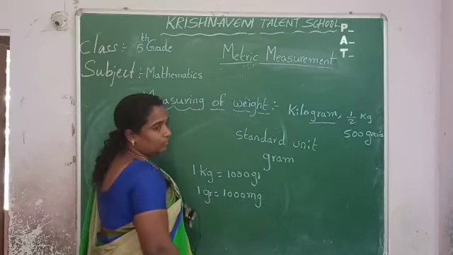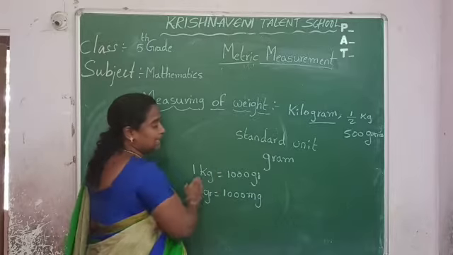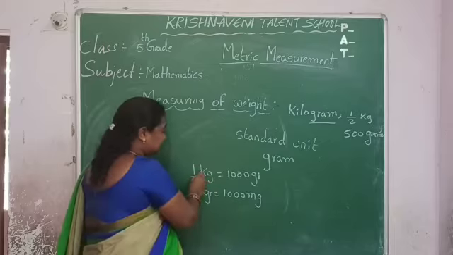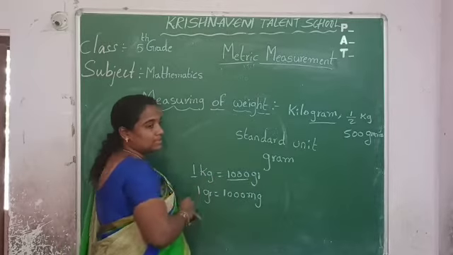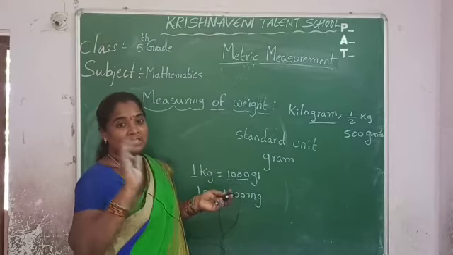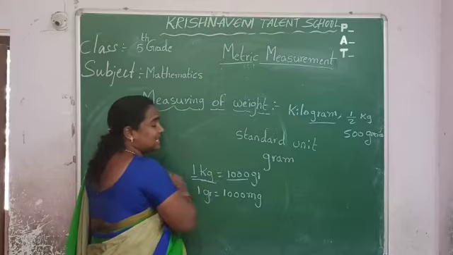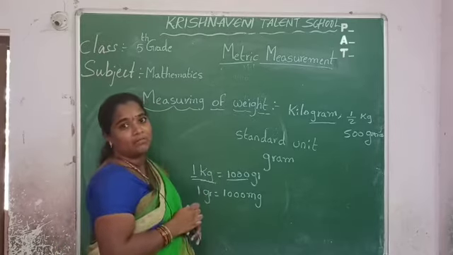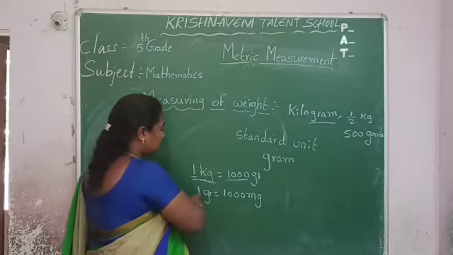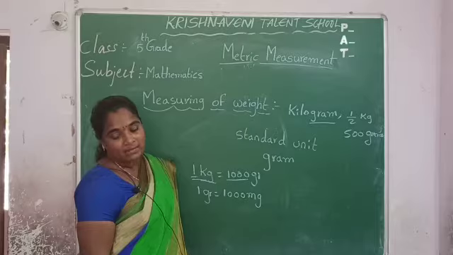When you are seeing metric measurements, units are very important, not just the number. Some are thinking 1 is smaller and 1000 is bigger. No. Here it is based on units. Kg is bigger than gram. So 1 kg is equal to 1000 grams, and 1 gram is equal to 1000 milligrams.